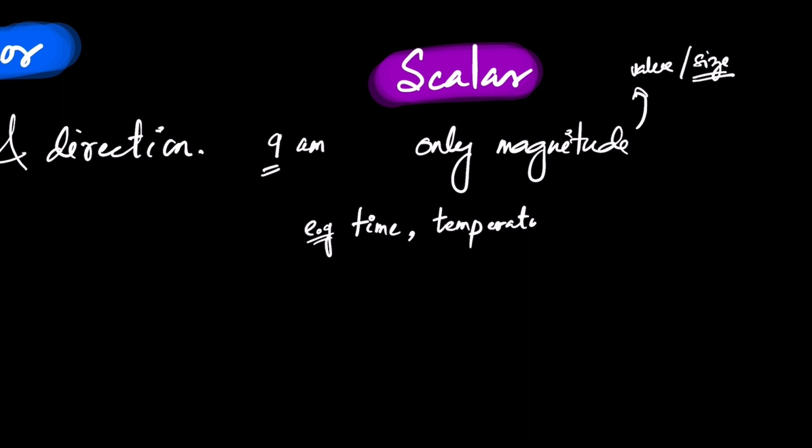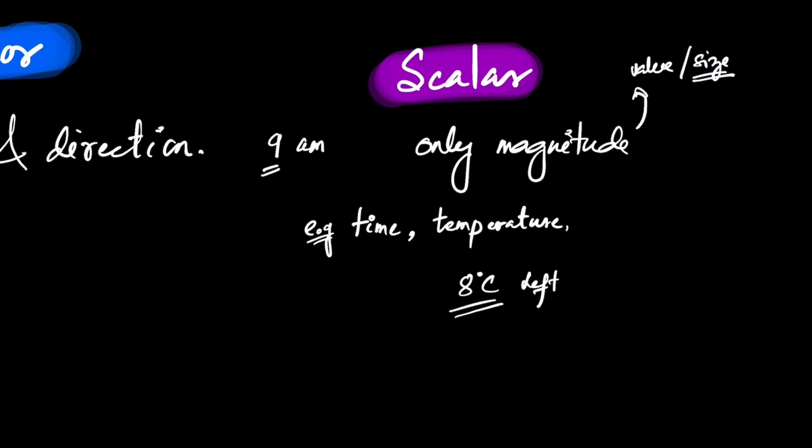Now it's winter, say 8 degrees Celsius. We don't say 8 degrees Celsius left or right. We don't assign direction when you talk about temperature. So temperature is a scalar quantity. It has a value, no doubt, but it has no direction. It has only magnitude but no direction.